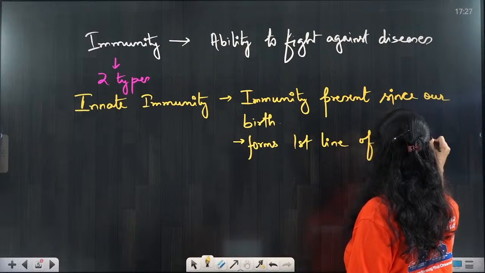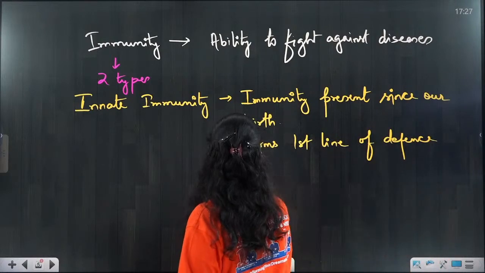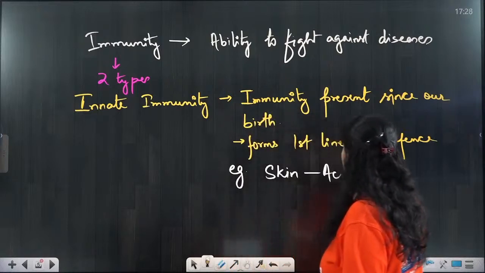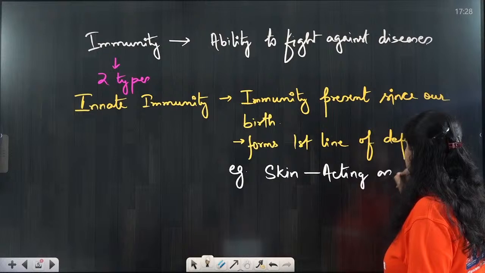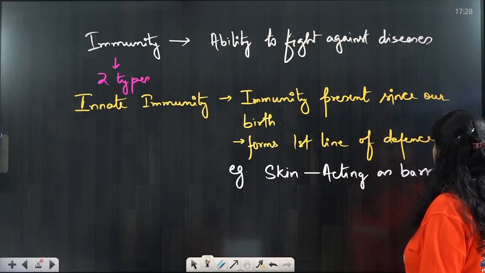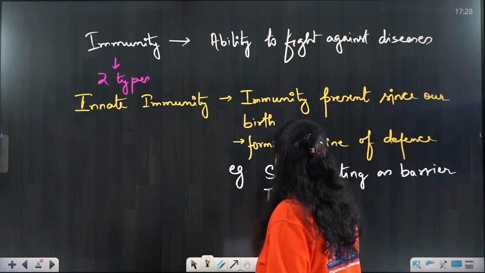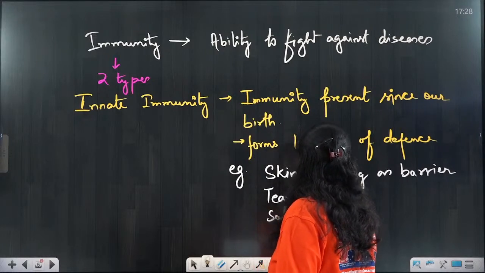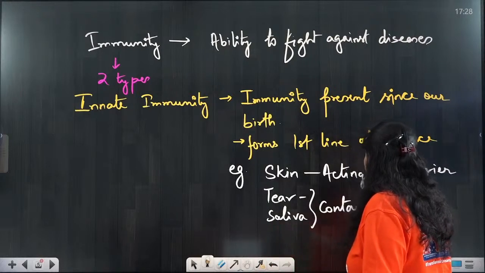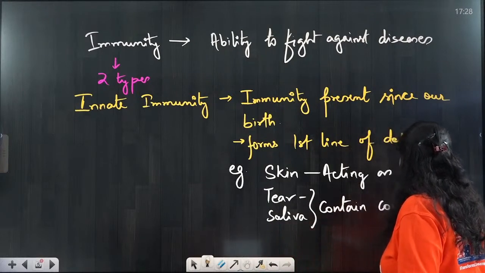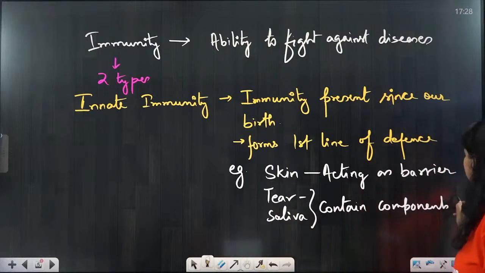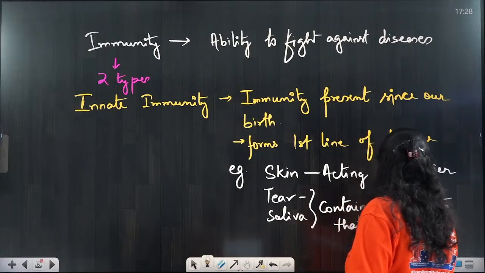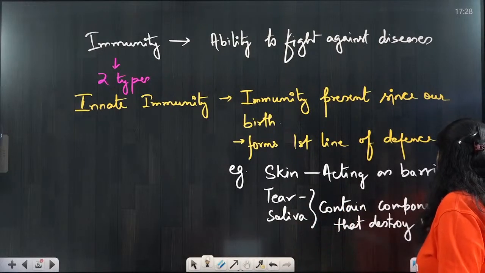Examples: skin acting as a barrier, body fluids like tears and saliva contain components that destroy pathogens.